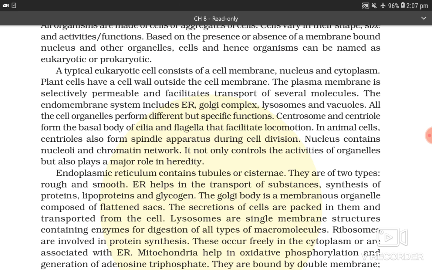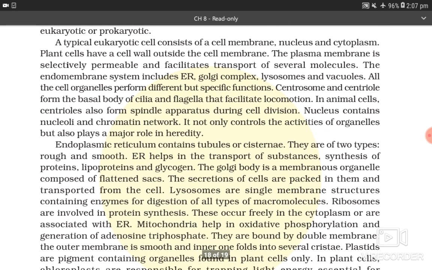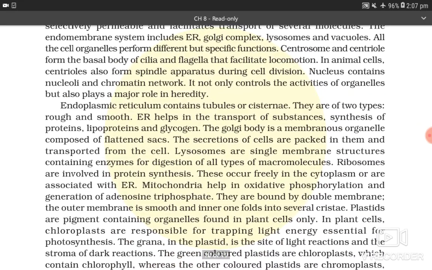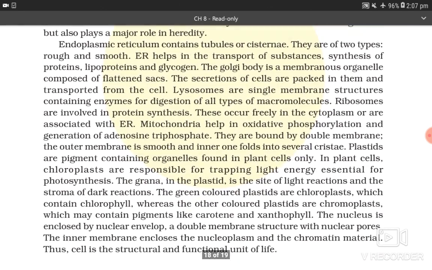Centriole forms the basal body of cilia and flagella that facilitate locomotion. In animal cells, centrioles also form spindle apparatus during cell division. A nucleus contains nucleoli and chromatin network. It not only controls the activity of organelles but also plays a major role in heredity.